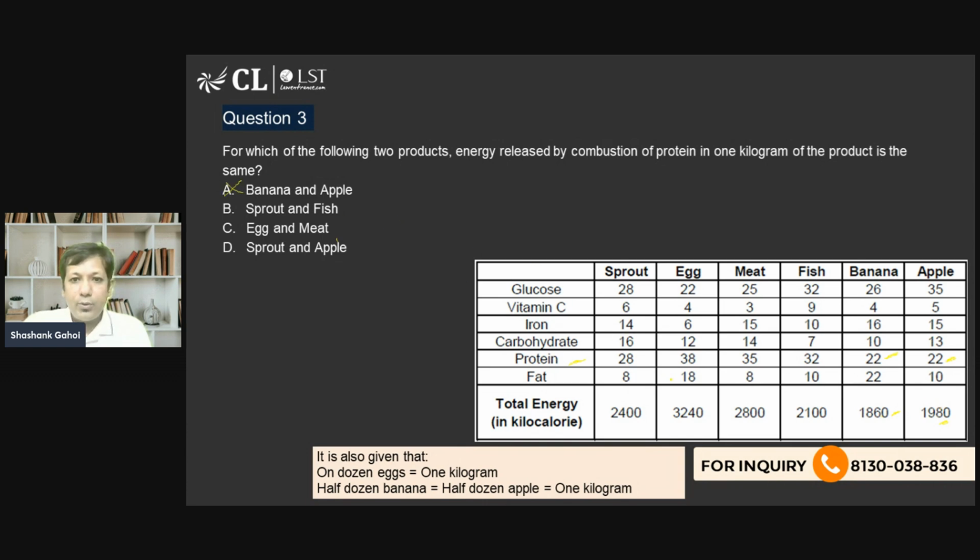Sprout is 28% of 2400. And fish is 32% of 2100. Can it be the same? I don't know, maybe. So it is going to be 28% of 2400, and the second value is going to be 32% of 2100. Now, why I'm taking these two values is specifically because both numbers are multiples of 7, and both numbers are multiples of 3 as well. So two zeros rejected, two zeros rejected.